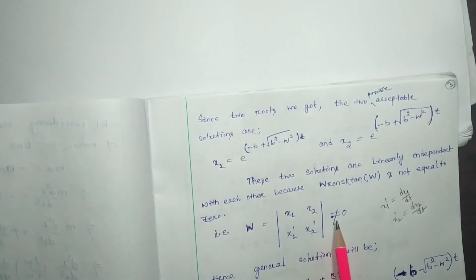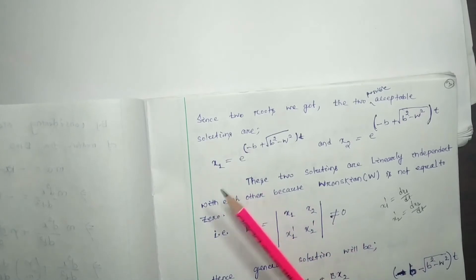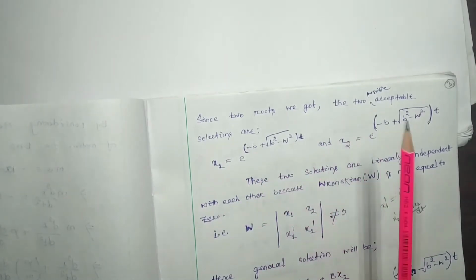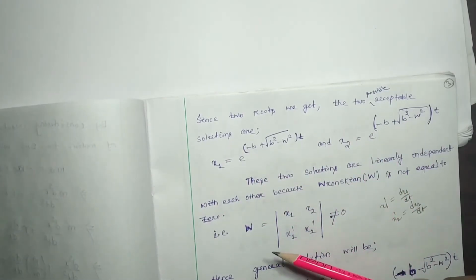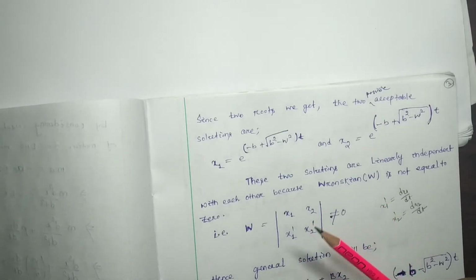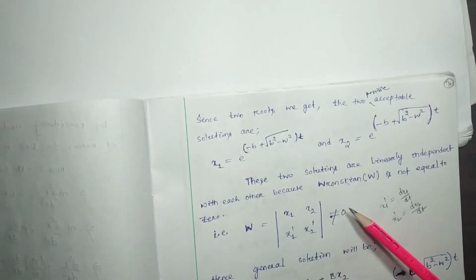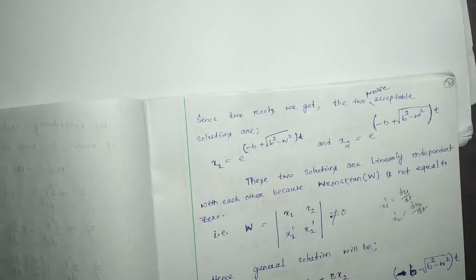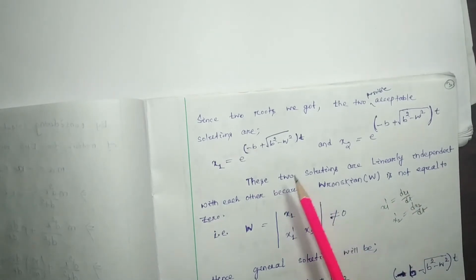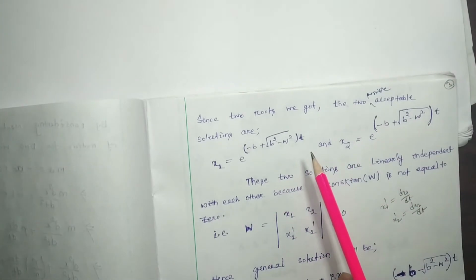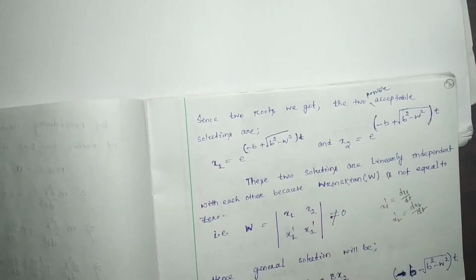If it is not 0, then we can say that these two solutions are linearly independent. You can check in your rough work that you are going to get a non-zero value. Hence these two solutions are linearly independent of each other.